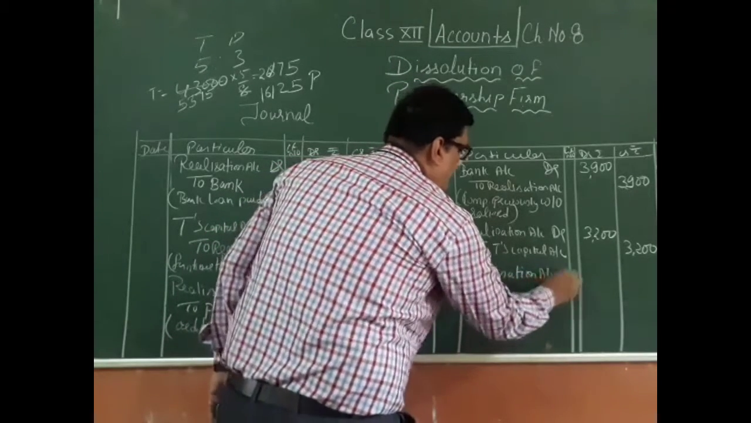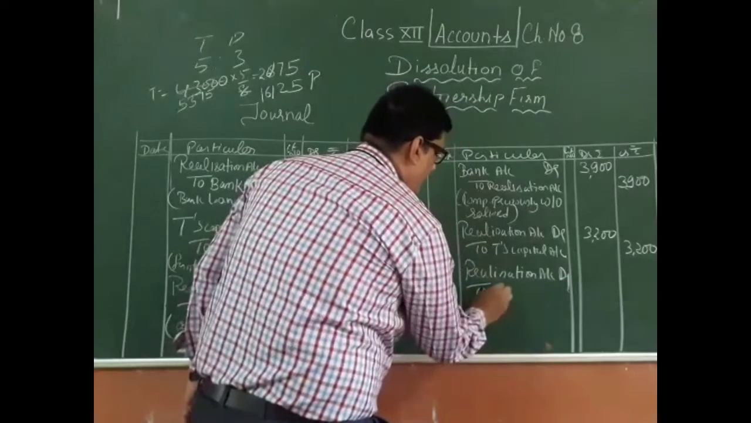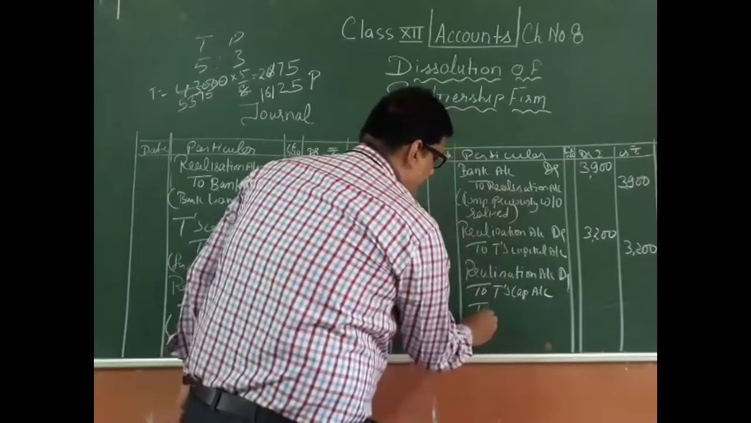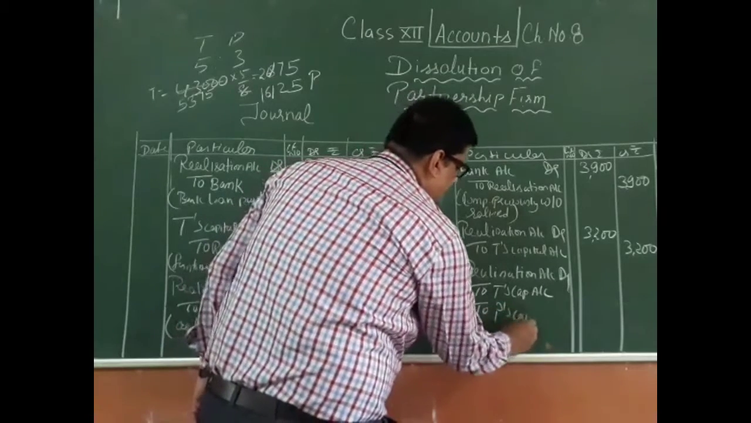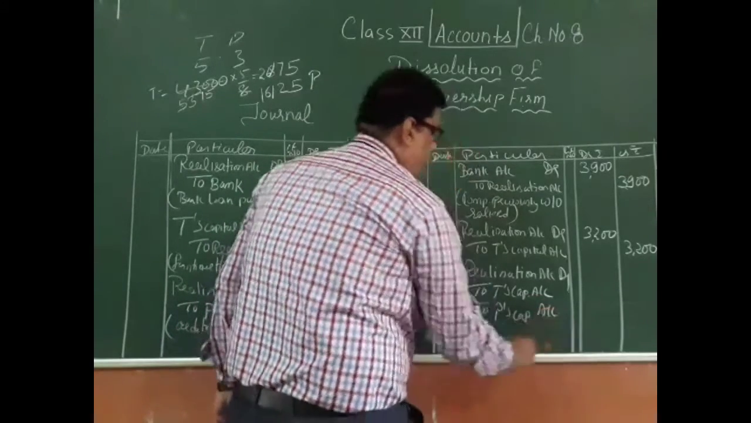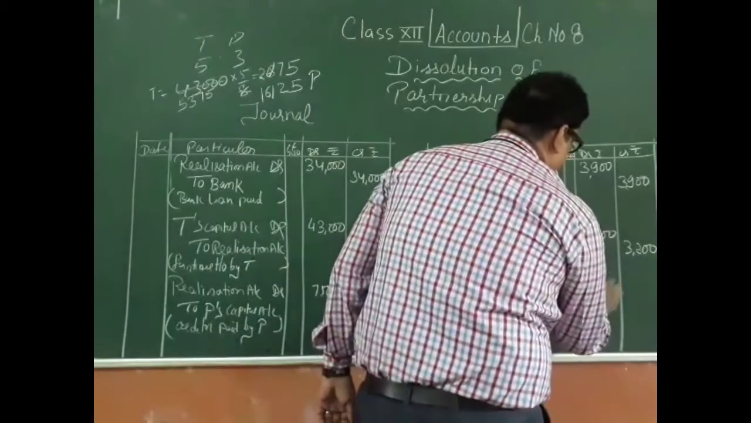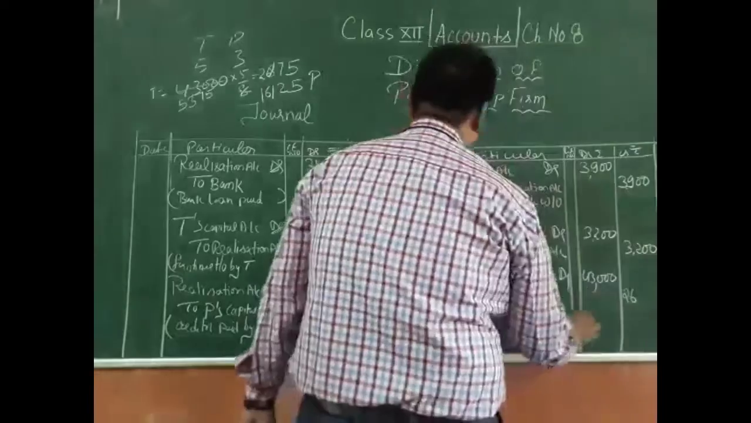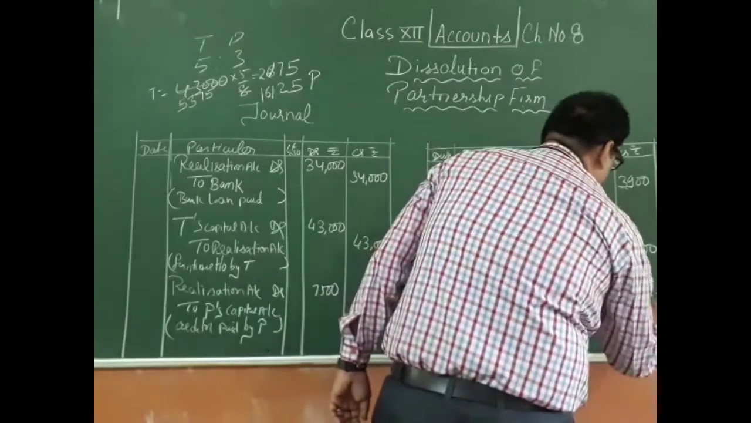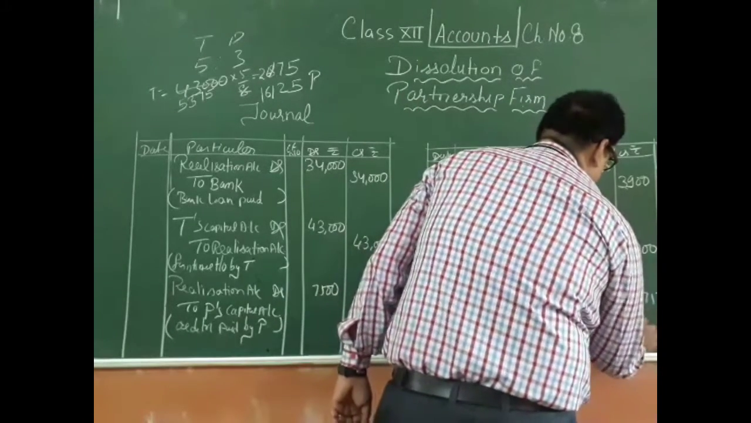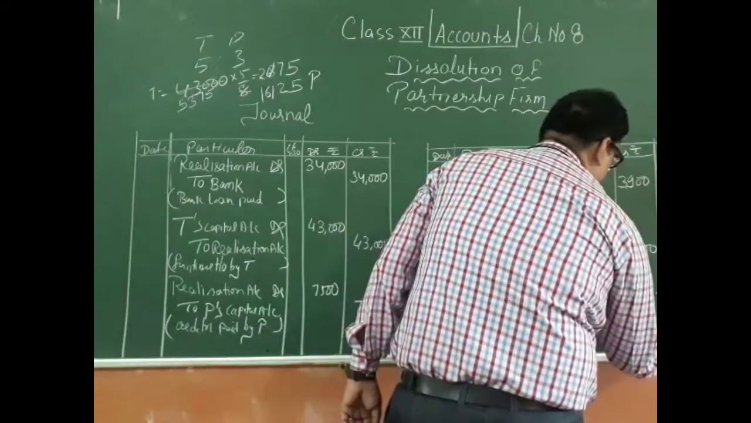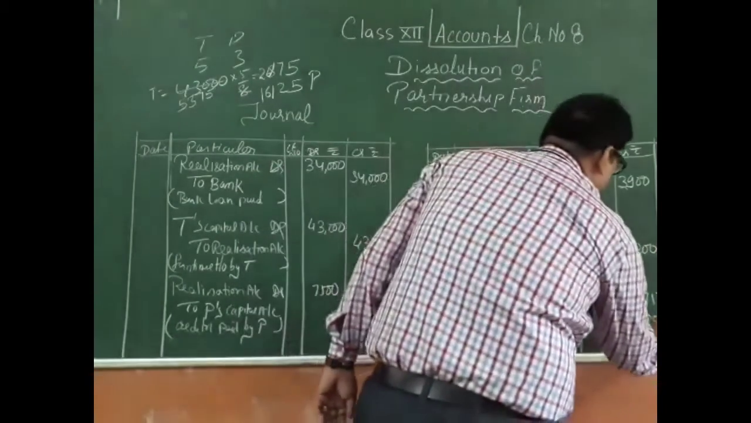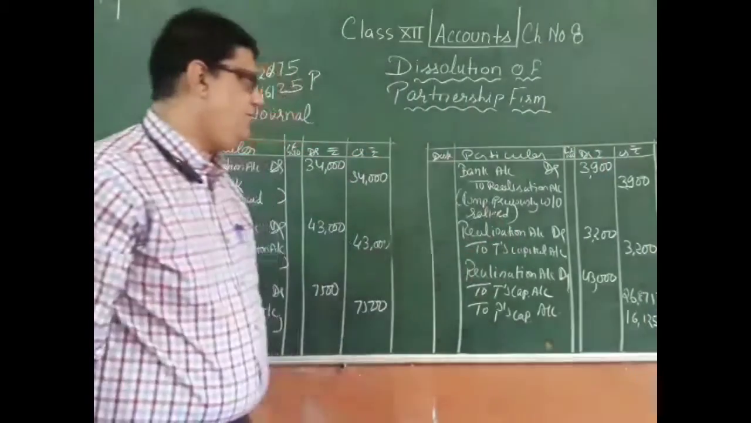Realization account debit to T's capital account and to P's capital account. So this is 43,000, and this amount 26,875 and 16,125. So this is the distribution of profit.